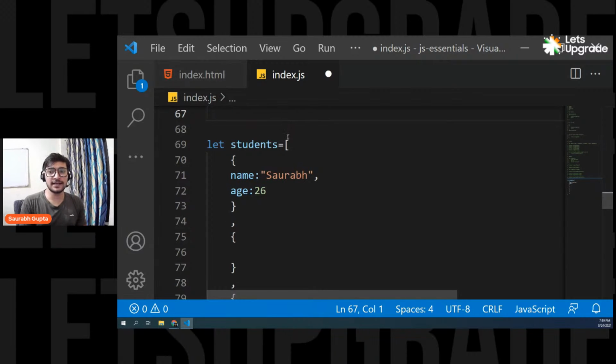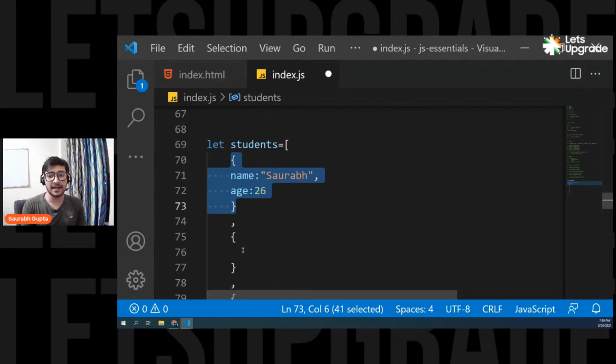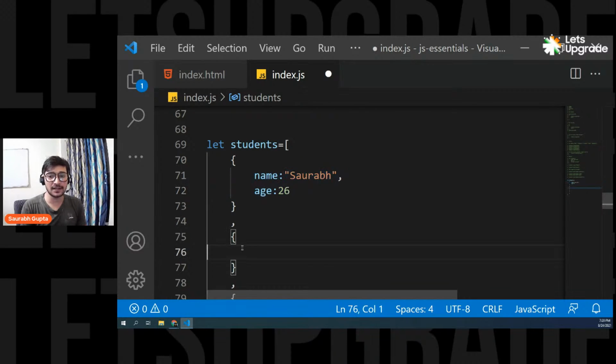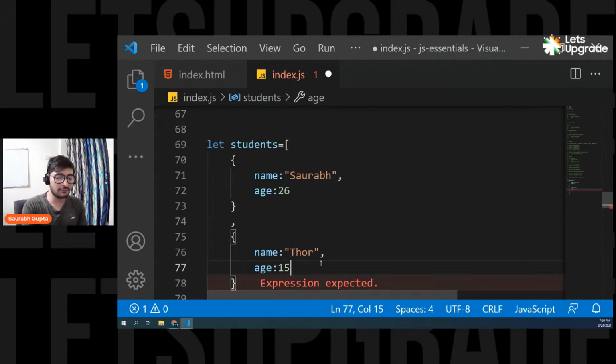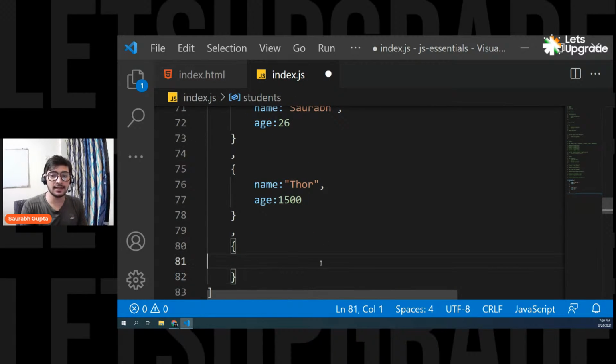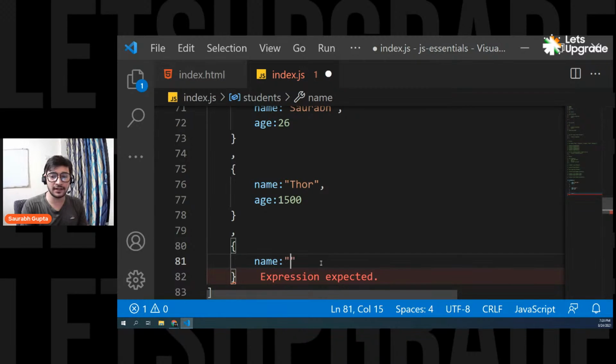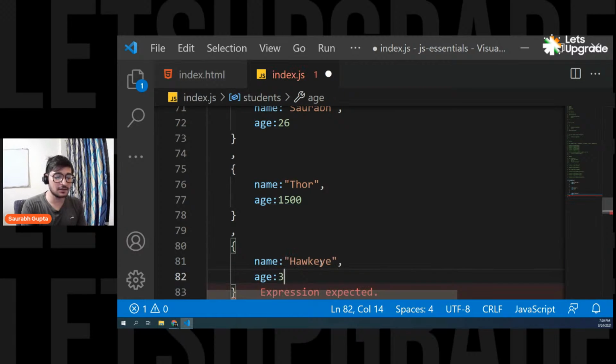Simple. So see guys, here is the array, and this is your first element. A complete object is your first element. And then again, you have your next object. So it's simple. That's it. And again, have your name. Let's say we put Thor, and put age 1500, like so. And then you can also have name, let's say, Hawkeye, and simply put age as 30. Why not? And that's it.